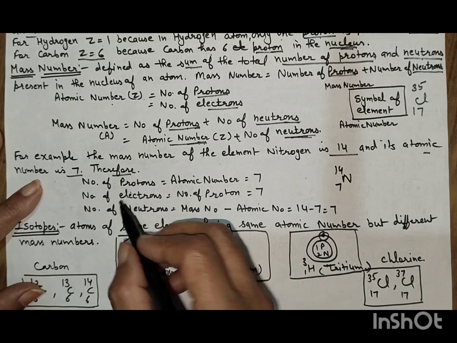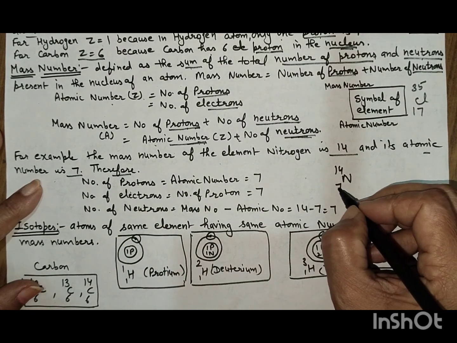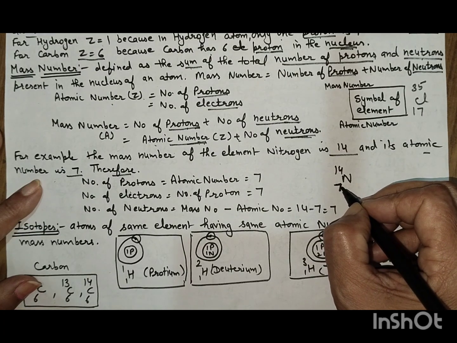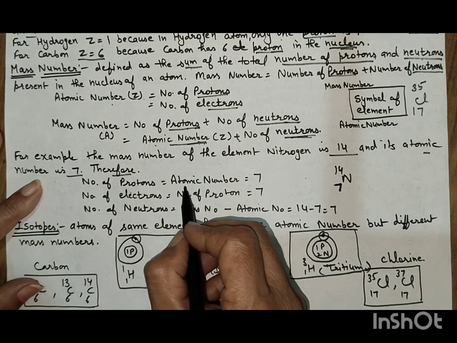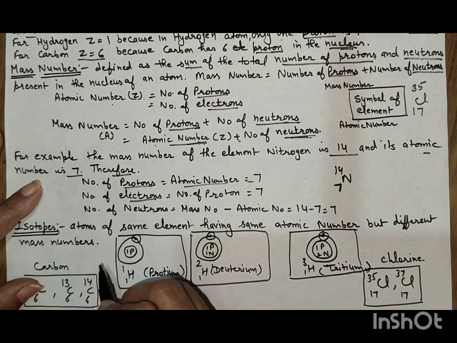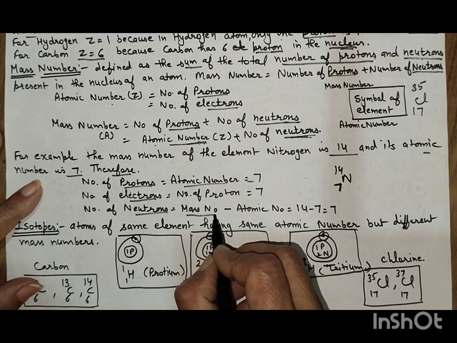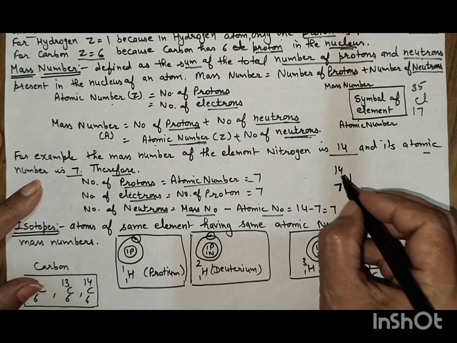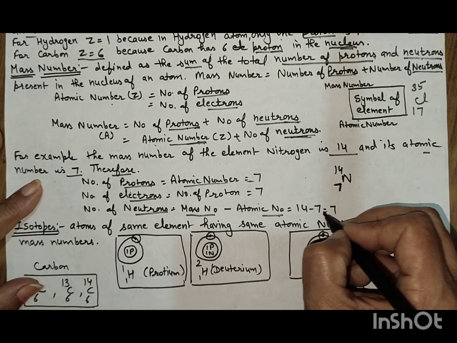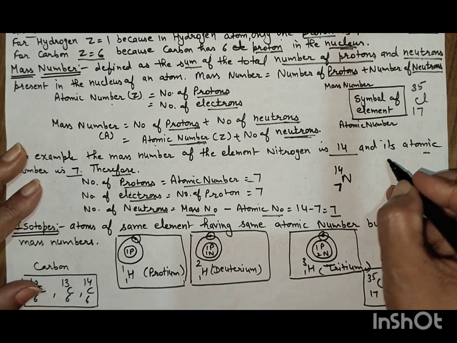Therefore, the number of protons in nitrogen is 7. Number 7 is the atomic number, and atomic number 7 means number of protons is 7. Number of electrons is also 7, and number of neutrons is equal to mass number minus atomic number. Mass number is 14 and atomic number is 7. 14 minus 7 is 7.